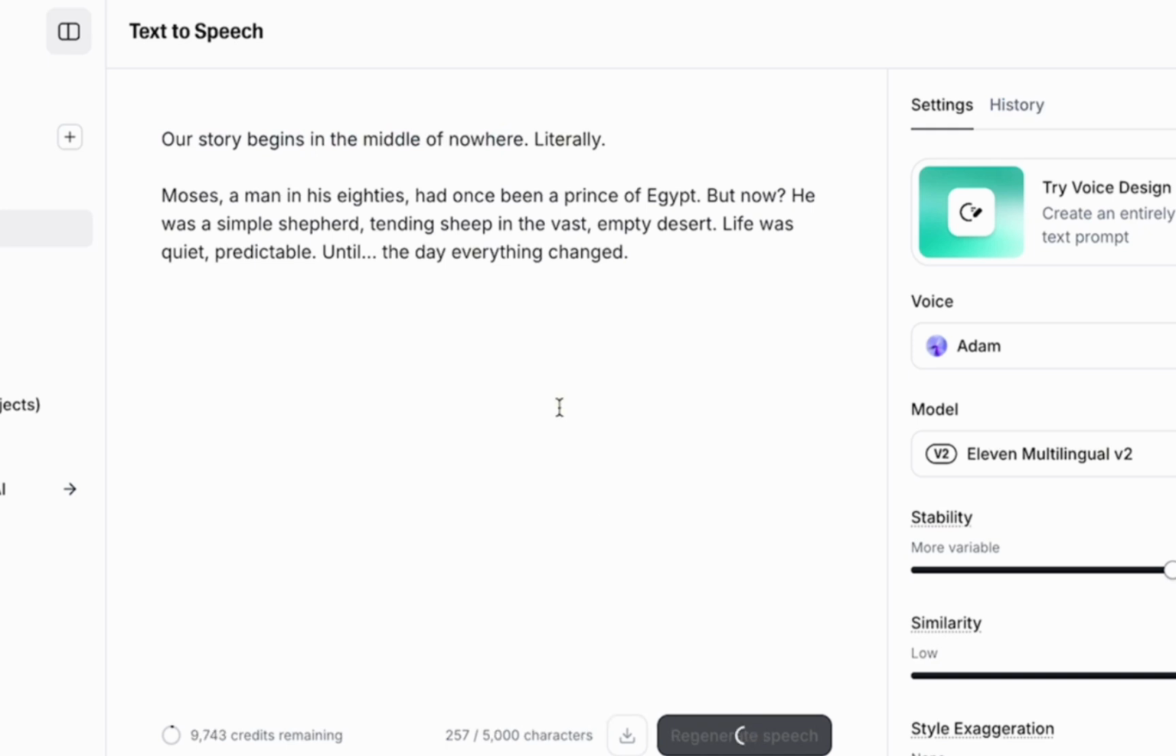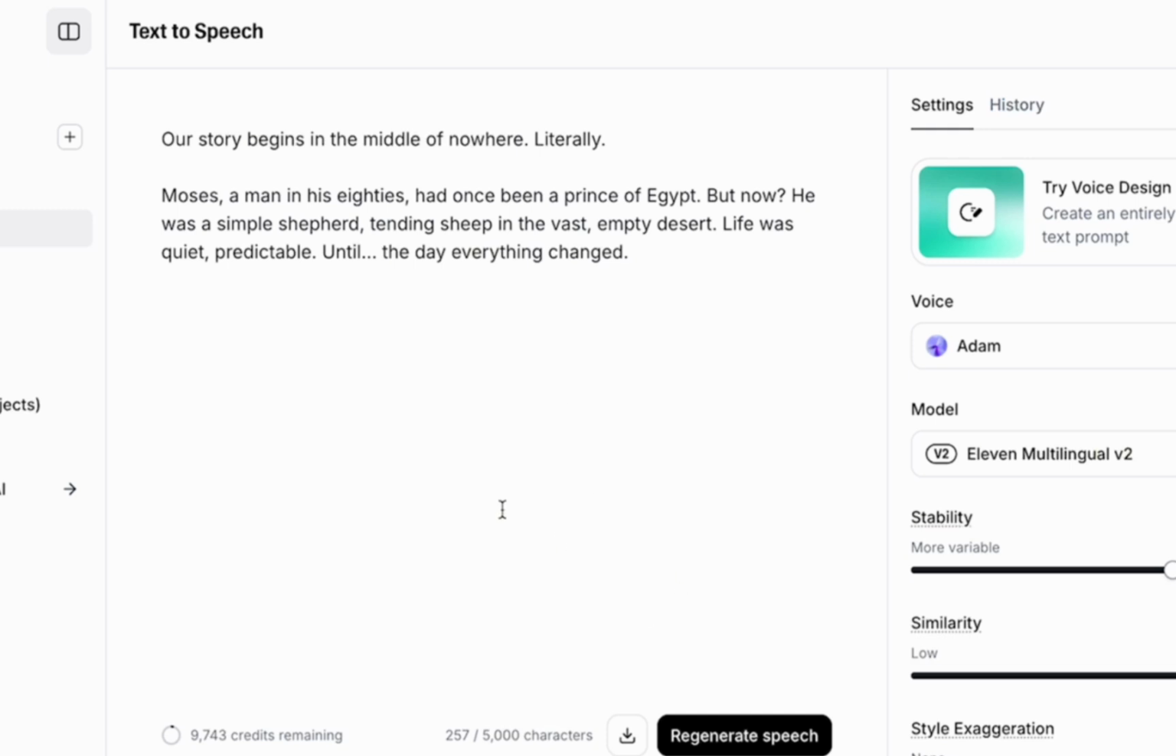Our story begins in the middle of nowhere, literally. Moses, a man in his 80s, had once been a prince of Egypt, but now he was a simple shepherd, tending sheep in the vast, empty desert. Life was quiet, predictable, until the day everything changed.